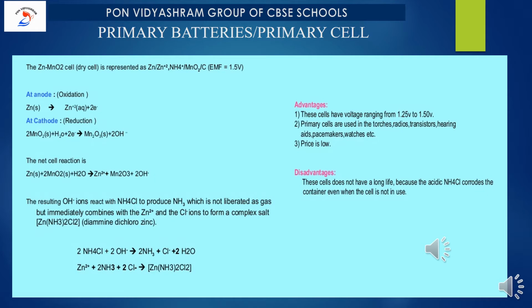And when you compare the price, it is very low. But there is a disadvantage. These cells do not have a long life because the acidic ammonium chloride corrodes the container even when the cell is not in use. So a corrosion reaction will occur in the battery. This is considered a disadvantage of this dry cell.